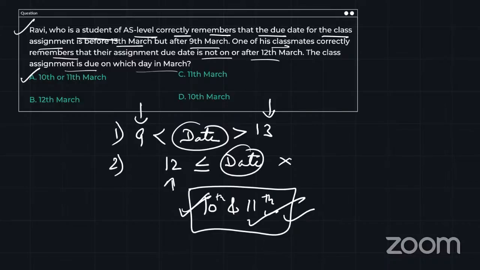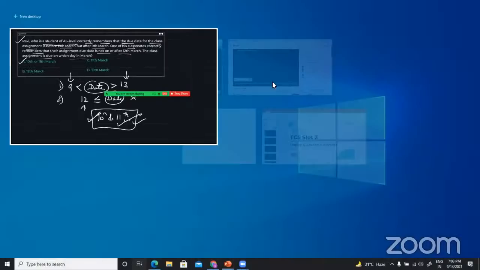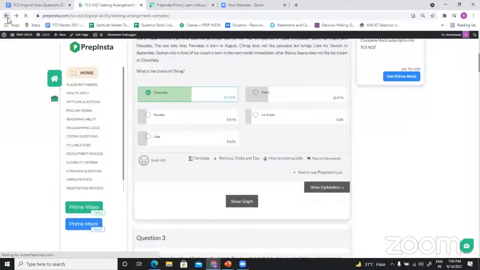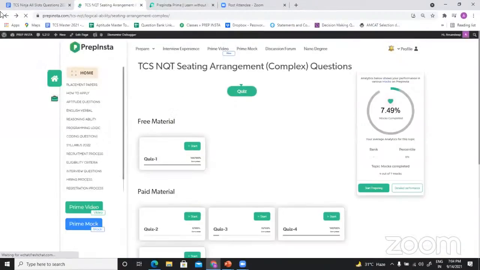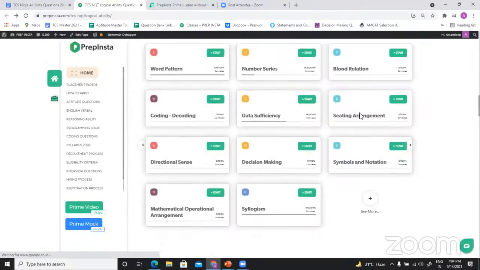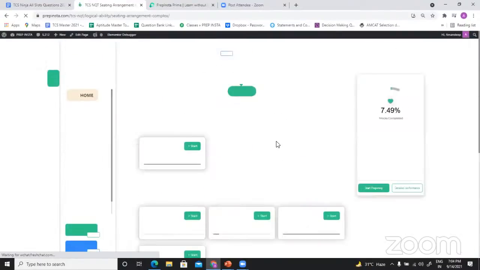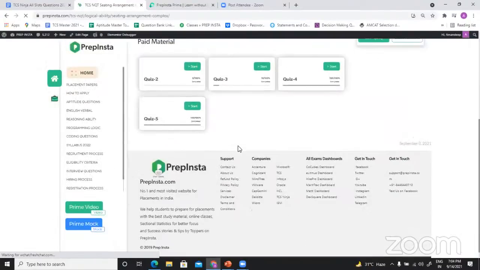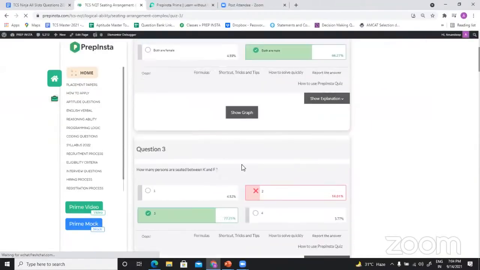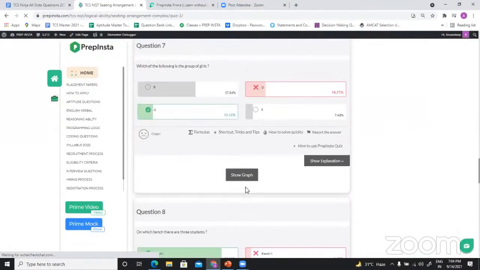If you want to practice the same kind of problems, let me tell you where you can find them on this TCS NQT dashboard. If you go to arrangement problems, we have included problems related to height order and weight order. If you practice those height and weight order problems, which TCS is also asking, you will be able to solve these kinds of problems, like before this day and after this day. I've already solved this problem, that's why it's done.